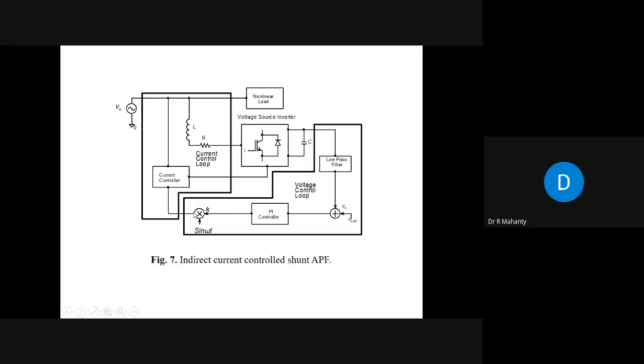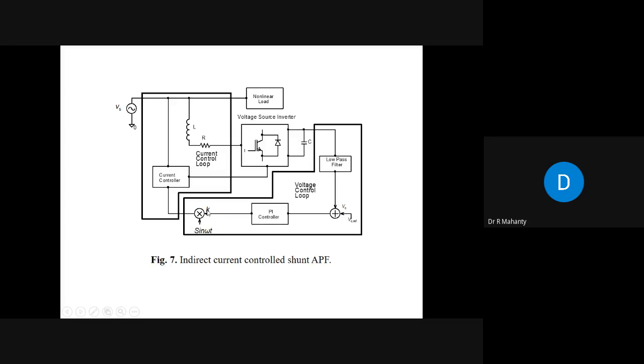Now this reference current is generated using indirect current control. You are not calculating IS sine phi. Rather than that, you are sensing the capacitor voltage, and after sensing the capacitor voltage, you are generating the reference current.